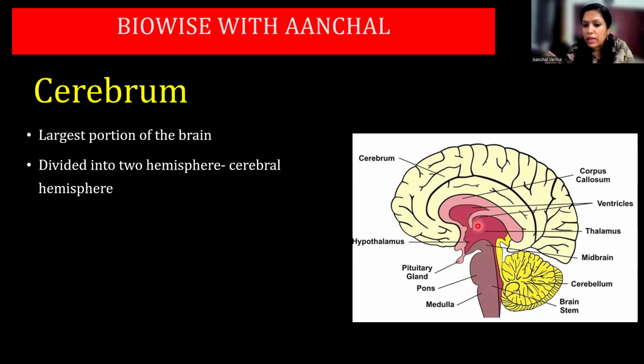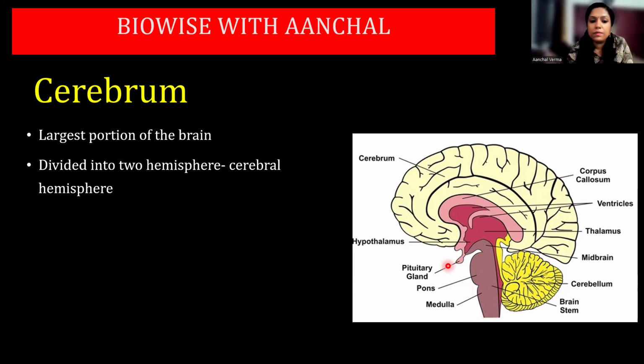Then you have the thalamus and this is the hypothalamus. At the base of the hypothalamus, there is the pituitary gland. This yellow part is the cerebellum, and this extension from this is actually the pons, then medulla, and then the brainstem. Understood? This is the structure of your brain.